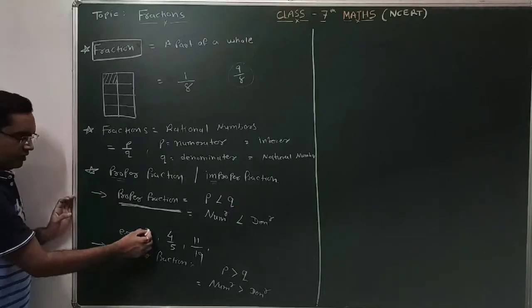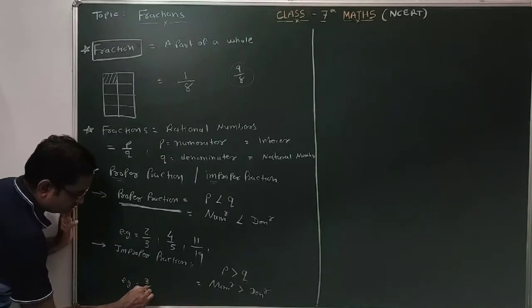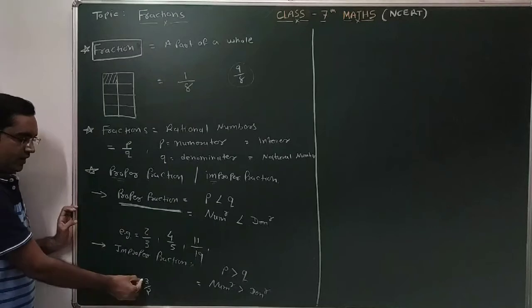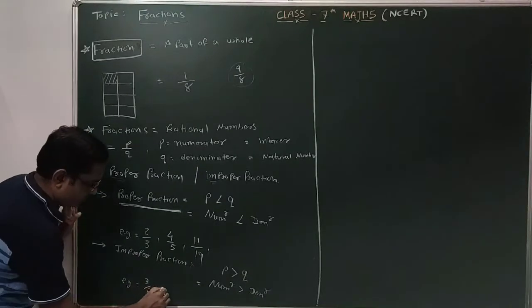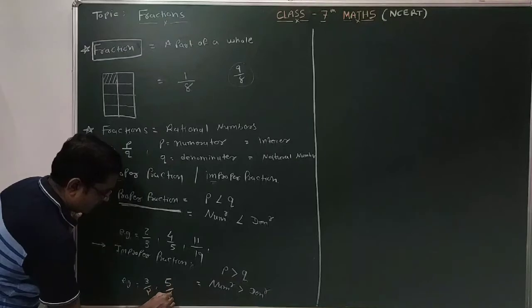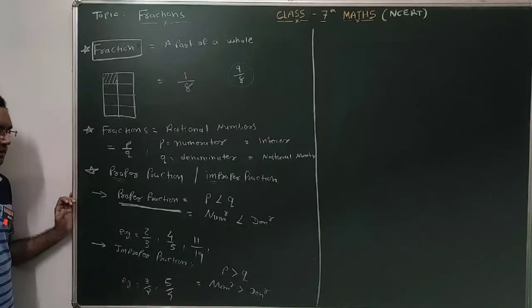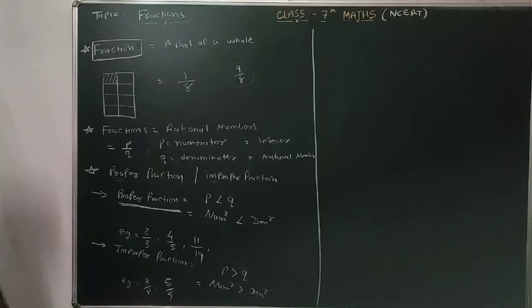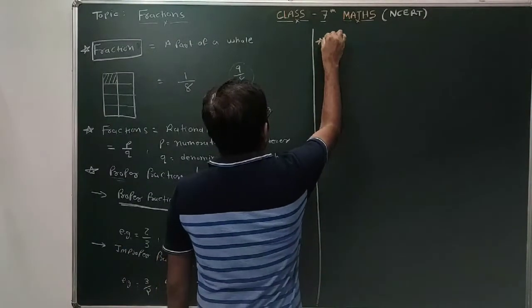Examples. Suppose you are writing 3 by 2, numerator is greater than denominator. So these types of fractions are improper fractions. For example, 5 by 4. So these fractions are improper fractions. Clear? So these are the examples of proper fraction and improper fraction. Then the next type of numbers are mixed numbers.